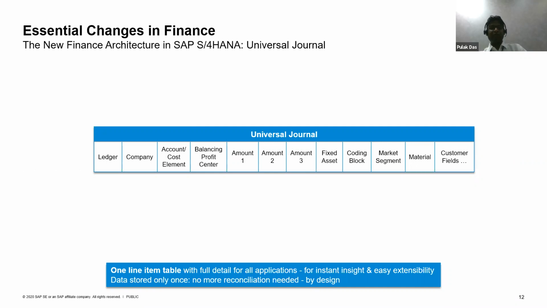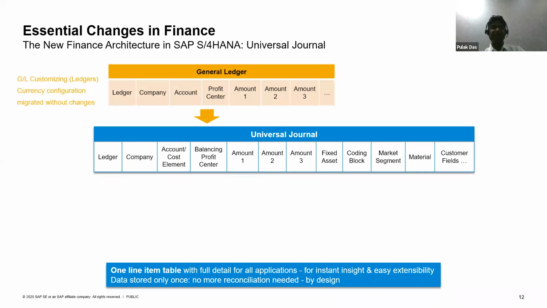When you talk about data, it all started with line item level, transaction level data. In S/4HANA Finance, the key innovation was how things can be merged into a single entry table, which will comprise all the transaction level details.